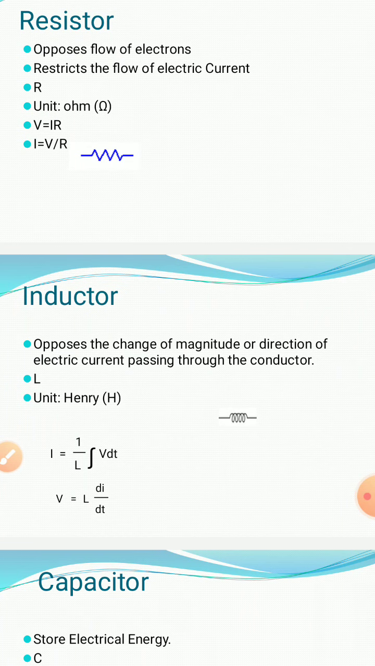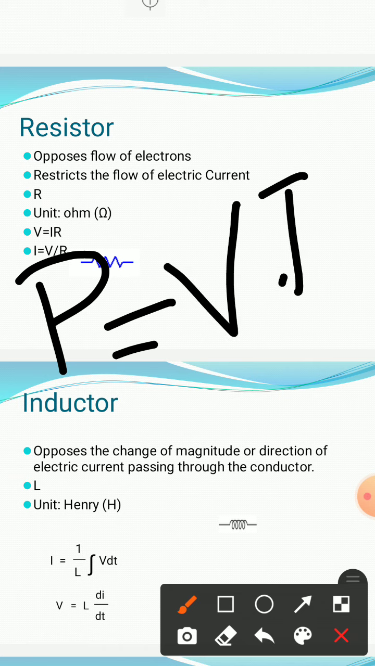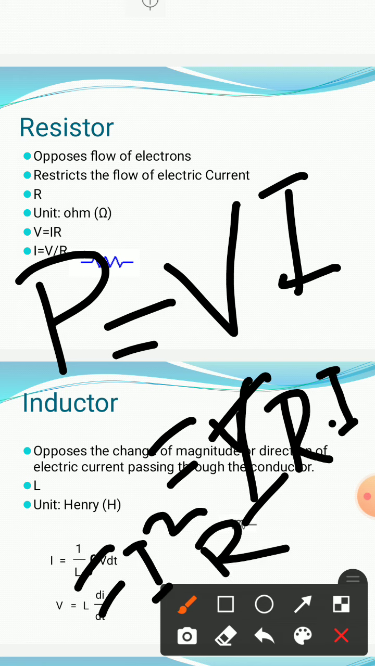And what will be the power of the resistance? P equals V into I, and V equals I into R. So we can say this is I squared into R. Power will be in watt. So P equals V into I, and the voltage is I into R.